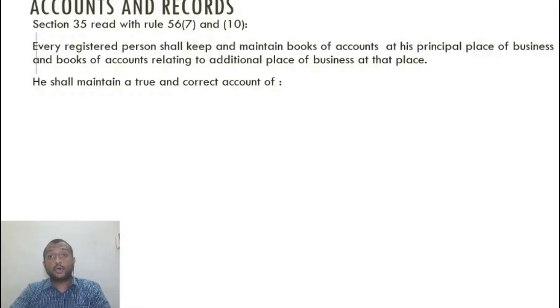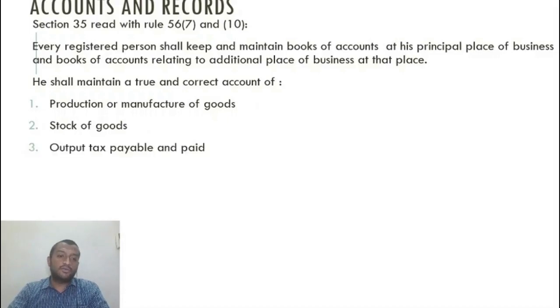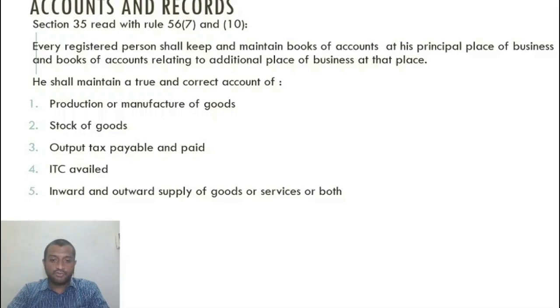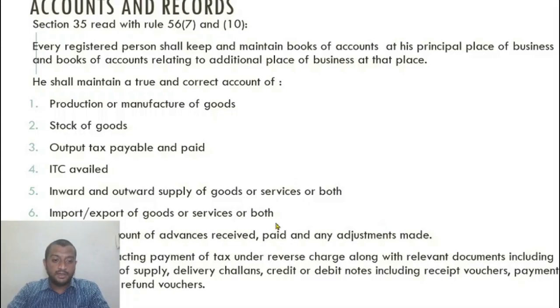So we shall maintain a true and correct account of production or manufacture of goods, stock of goods. Output tax payable and paid, ITC availed, inward and outward supply of goods or services or both, import or export of goods or services or both, separate account of advances received, advances paid and adjustments made, supplies attracting payment of tax under reverse charge along with relevant documents including invoices, bills of supply, delivery challan, credit or debit notes including receipt vouchers, payment vouchers and refund vouchers.